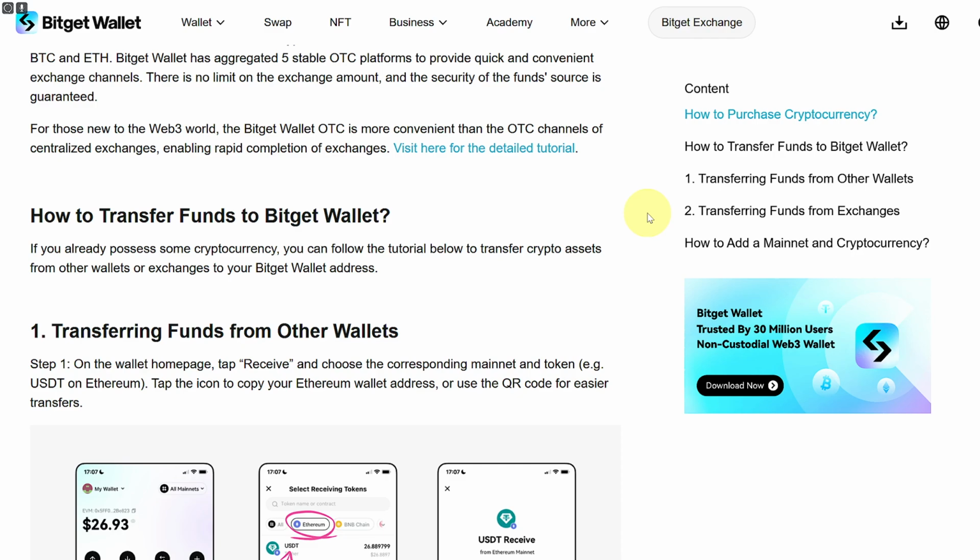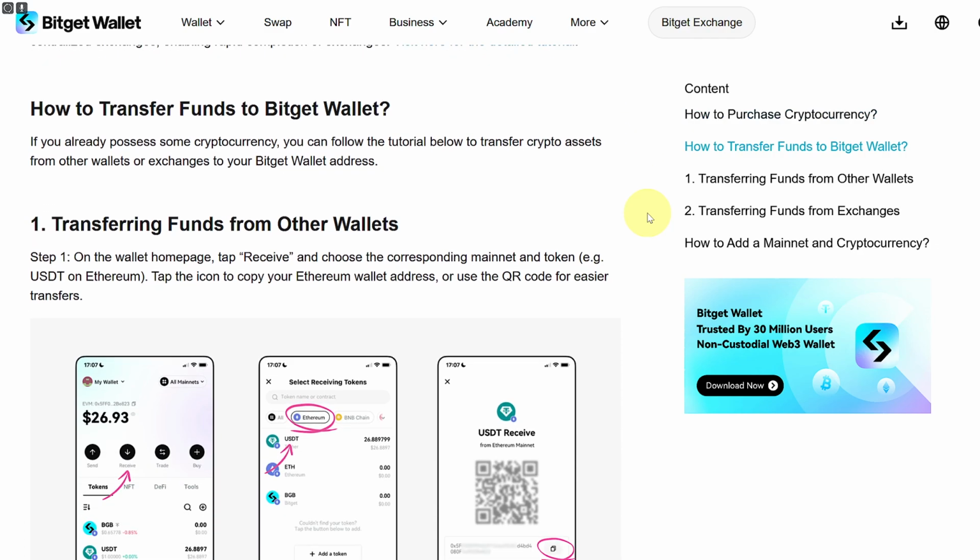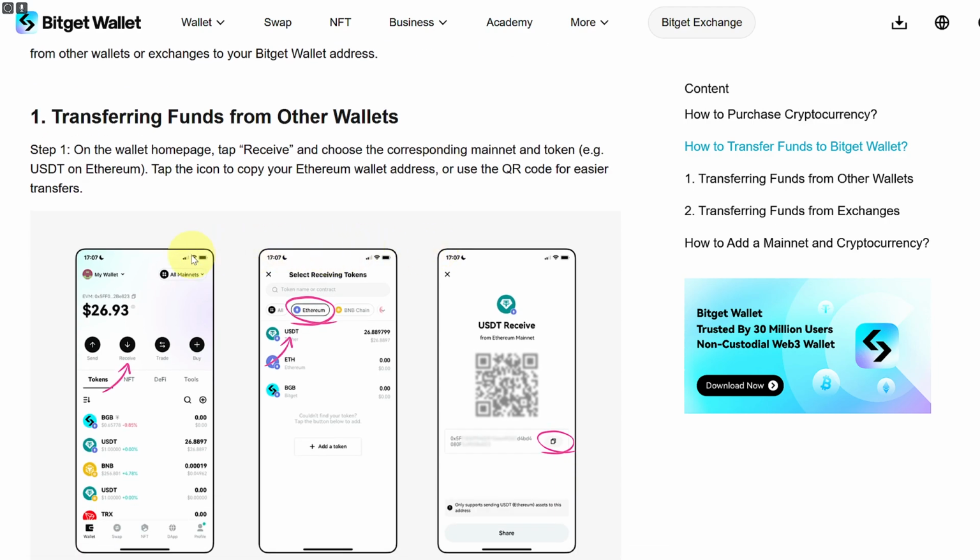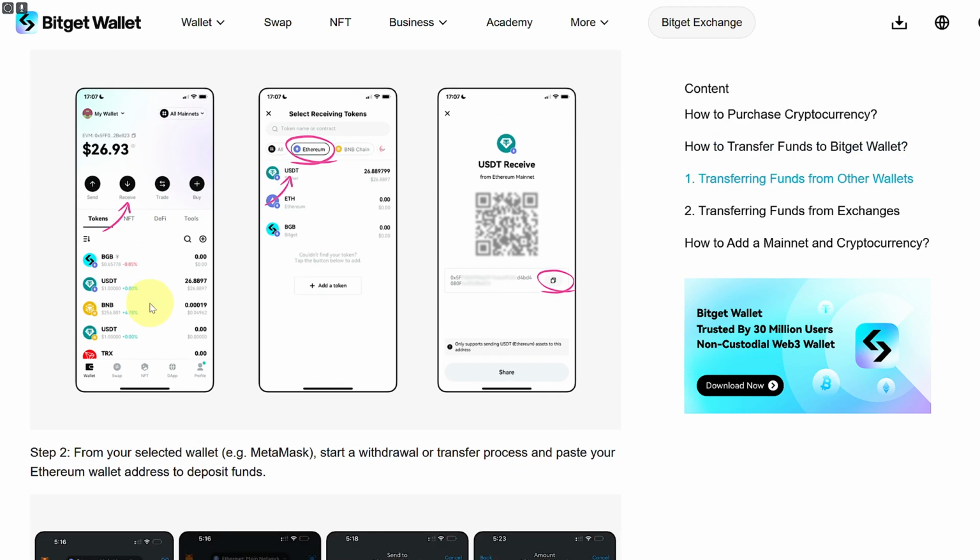So the very first thing that you need to do is to transfer funds from another wallet. You need to head over to your profile section of my wallet. You can see your available funds in there, and step one is going to be on the wallet homepage. Tap on receive and choose the corresponding mainnet and token, USDT on Ethereum. Tap on the icon to copy your Ethereum wallet address or use the QR code for easier transfers.